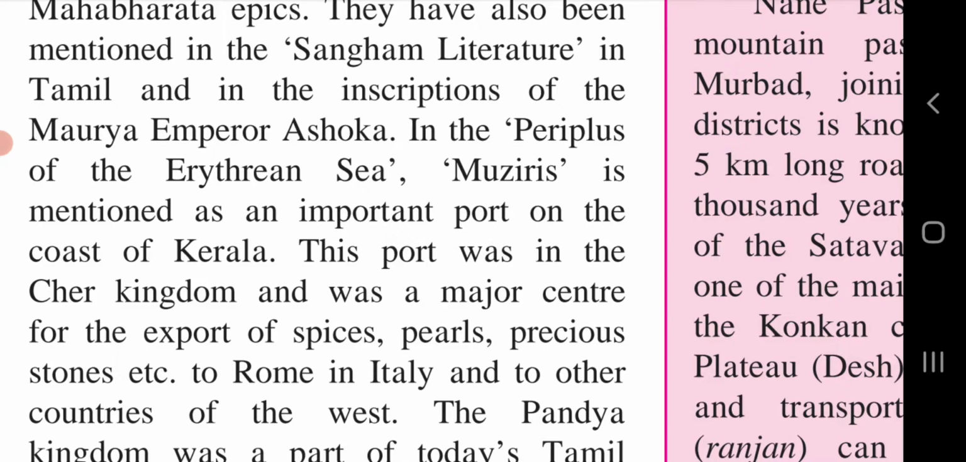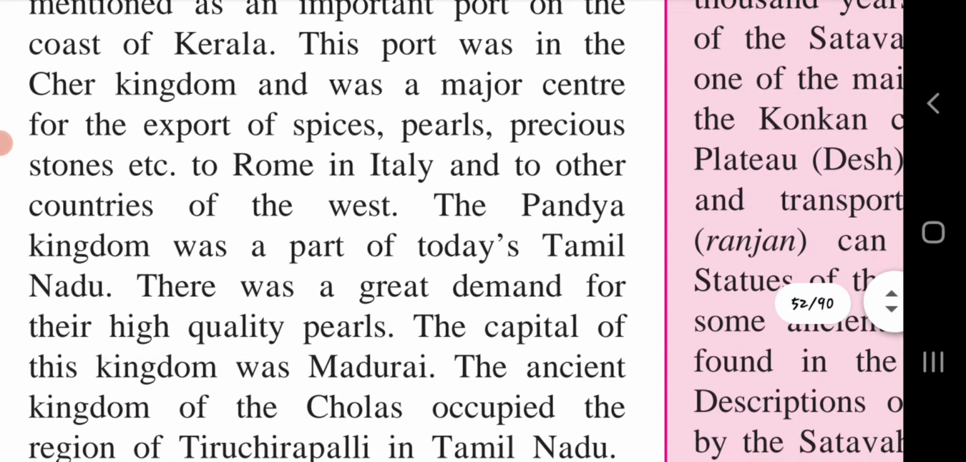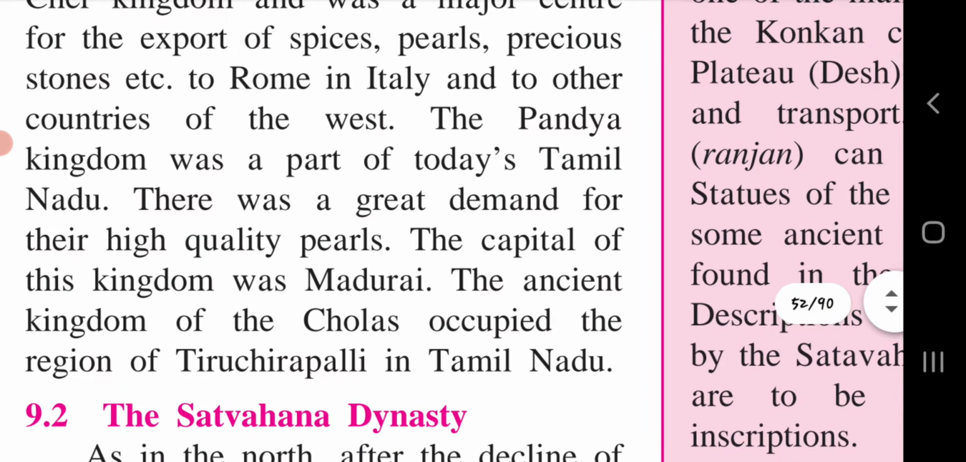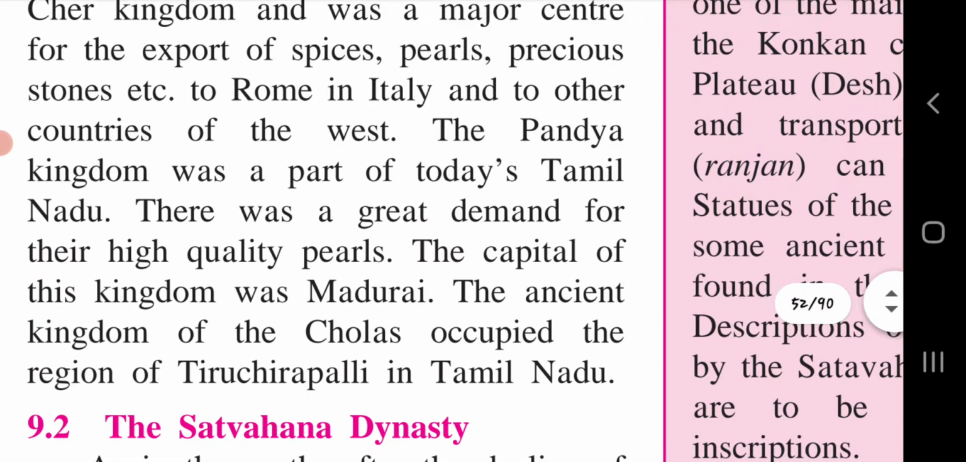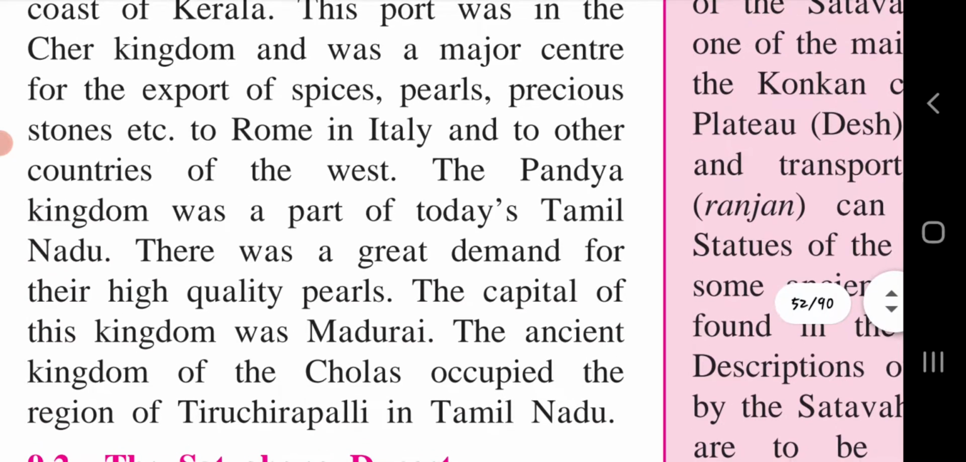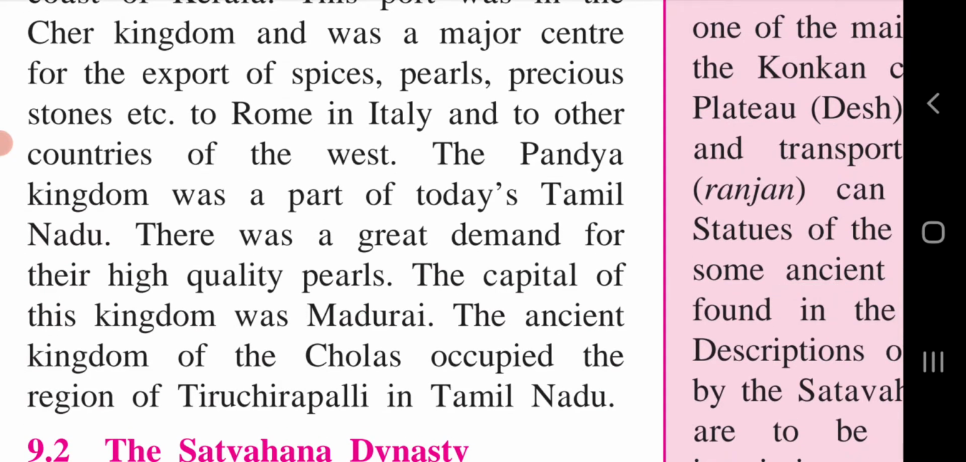Muziris is mentioned as an important port of the coast in Kerala. This port, in Kerala, from the Chir kingdom, things were exported to other places, to Rome in Italy and to other countries. So from the Chir kingdom to Rome in Italy and to the other western countries, spices, pearls, precious stones and many other things were exported.